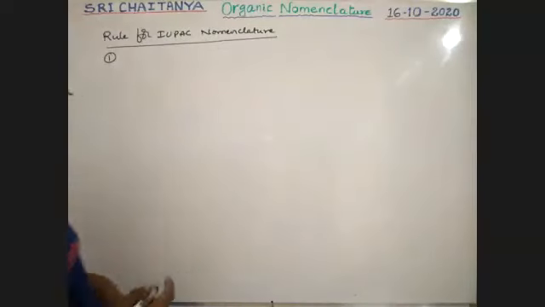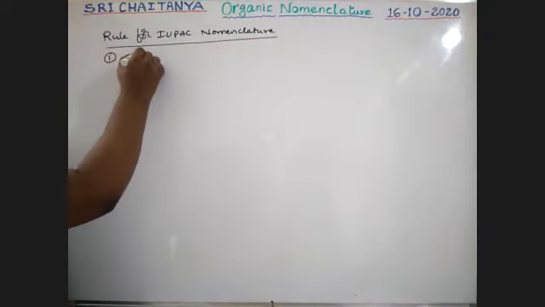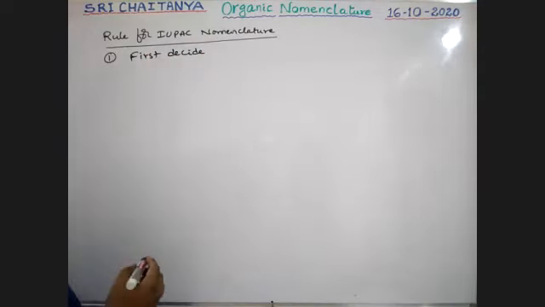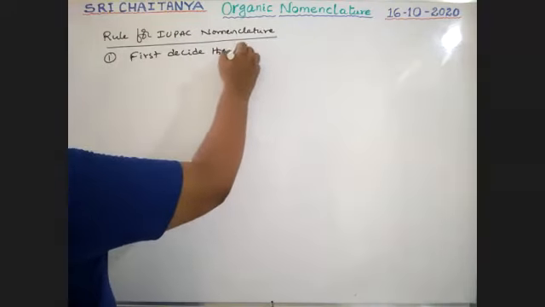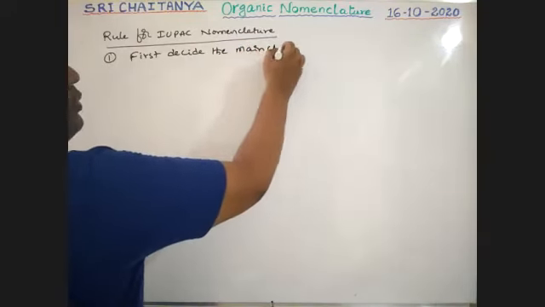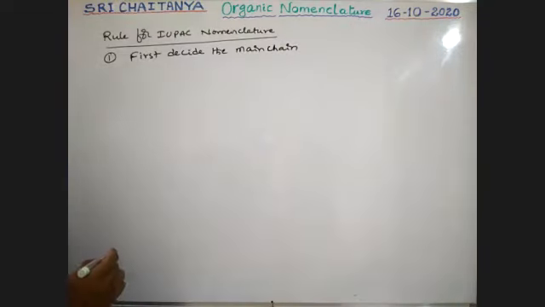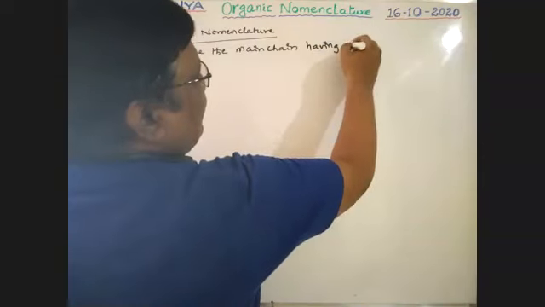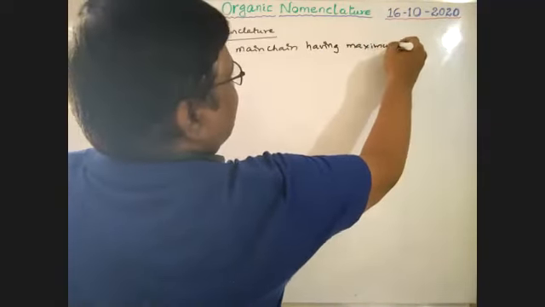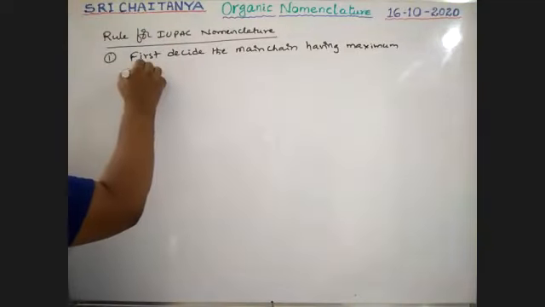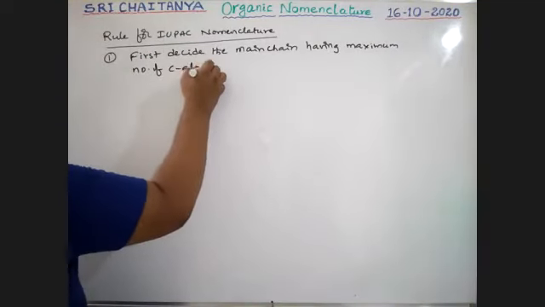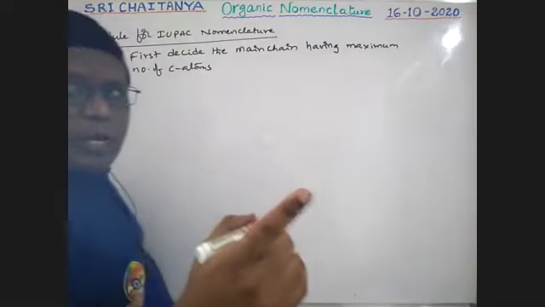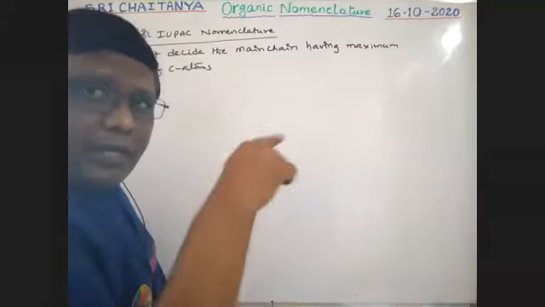Note down the point. First, decide the main chain, nothing but our longest chain, the main chain, having the maximum number of carbon atoms. Not only carbon atoms wise, if double bond or triple bond are there, those should be included here.